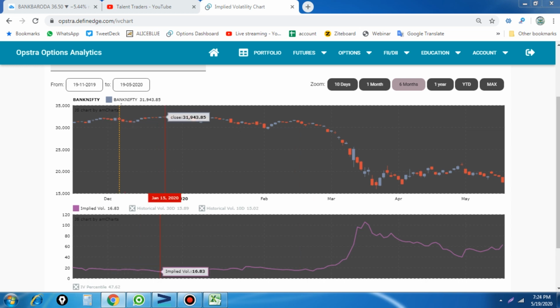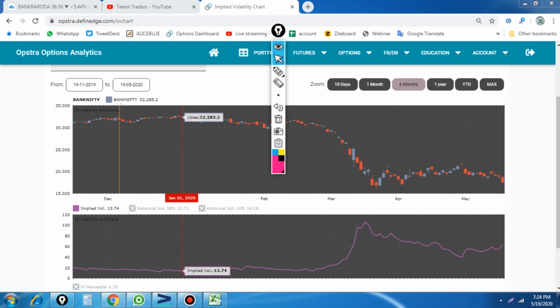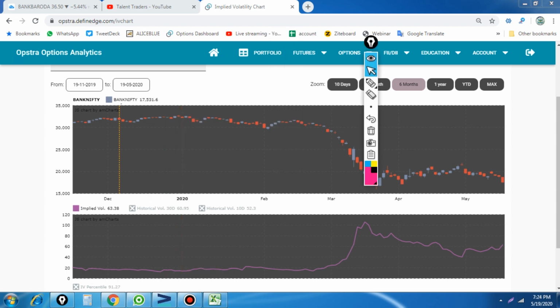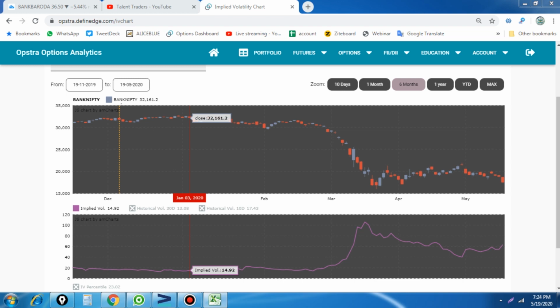Let me show you here. For example, in December and January, the implied volatility for this index, Bank Nifty, is around 14.34 and the index price is 32,554. The Bank Nifty is at about 32,500 while the implied volatility is just 14.34. So what does that mean? It is the movement we are expecting in Bank Nifty for the next 1 month.